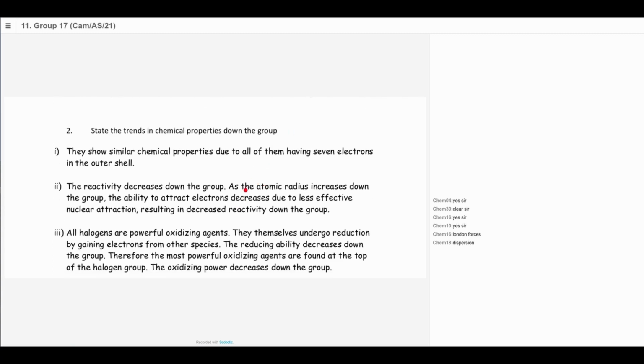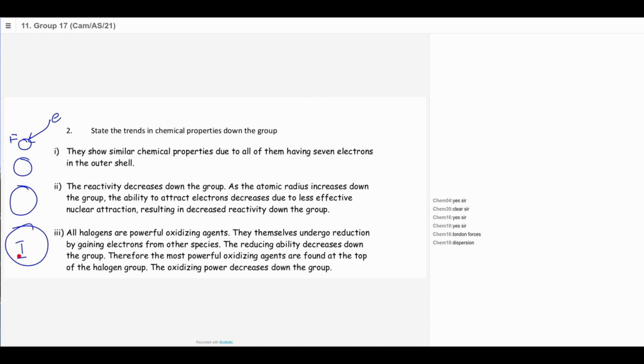So that's for the physical properties of the group 7 halogens. They all have 7 electrons in the outermost shell. Therefore, as a result, they all show similar chemical properties. And as you know, down any group, the atomic radius increases. Likewise, the halogens gain electrons. When the atom is small in size, it's easy to gain electrons. Therefore, fluorine is the most reactive one, and iodine or astatine is the least reactive. In fact, astatine is dark, almost blackish in color.